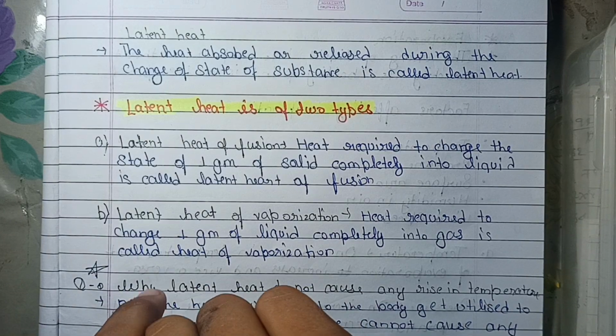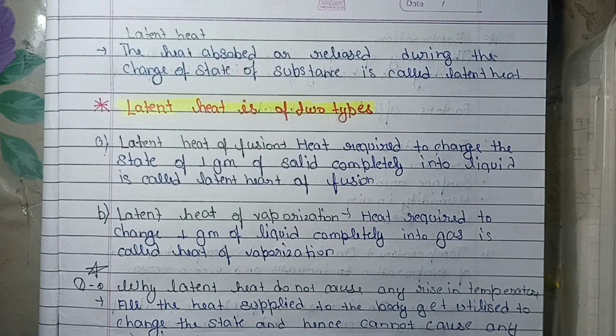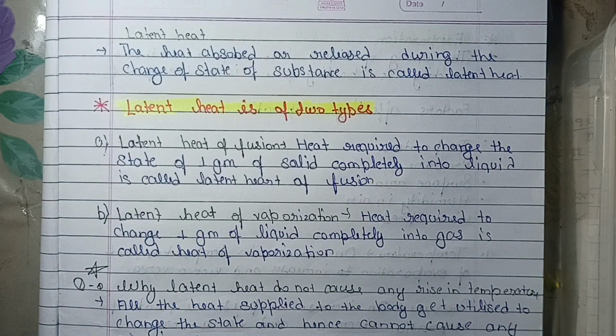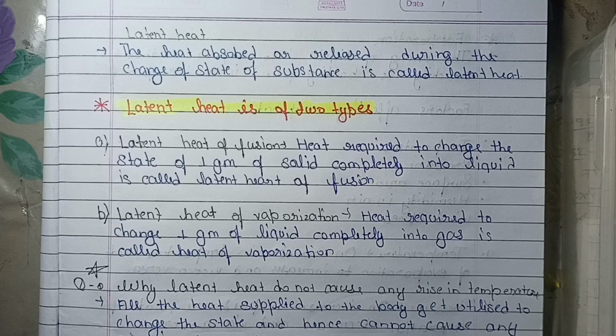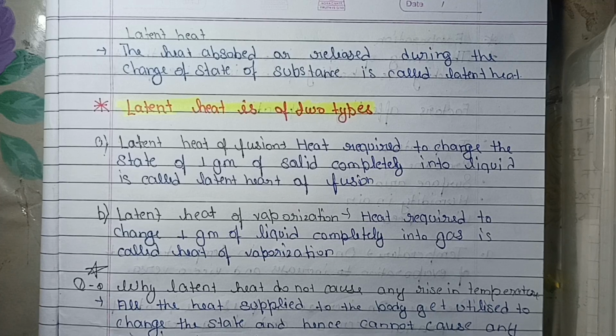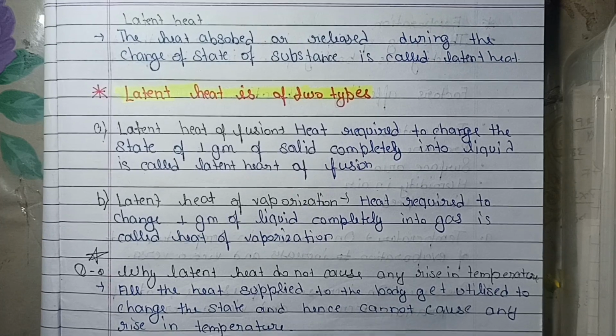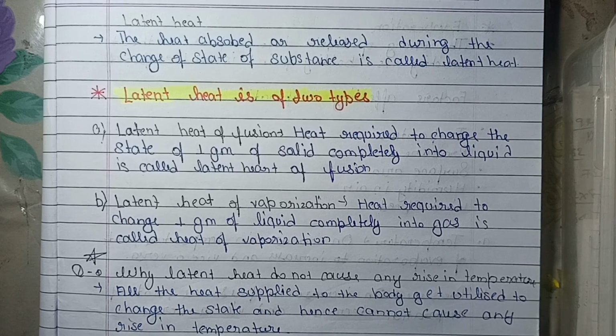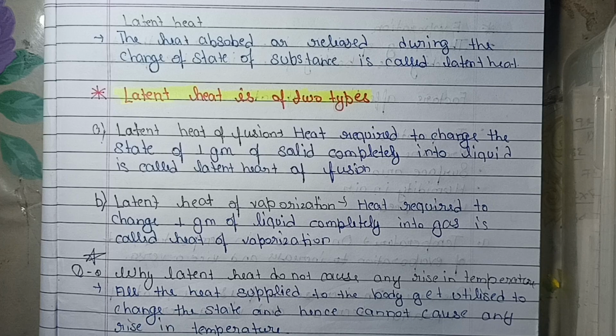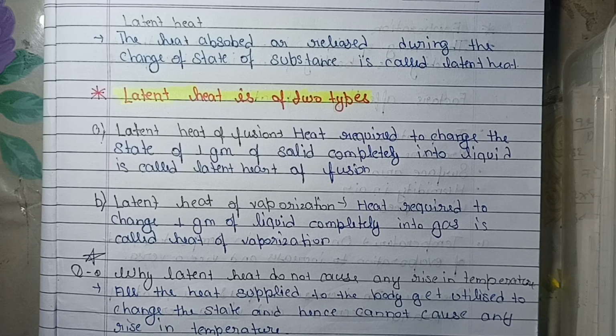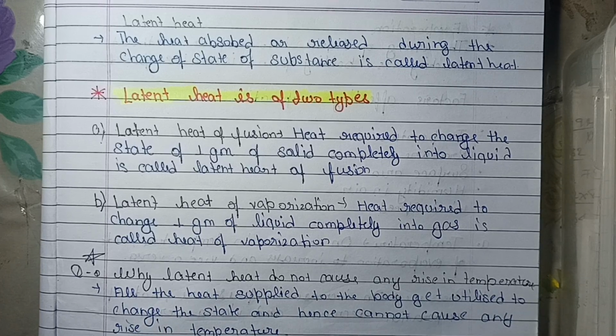The heat required to change 1 gram of solid completely into liquid is called the latent heat of fusion. Second is the latent heat of vaporization. The heat required to change 1 gram of liquid completely into gas is called the latent heat of vaporization. So these were the two types.